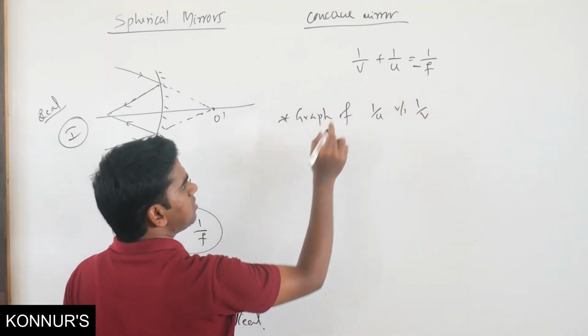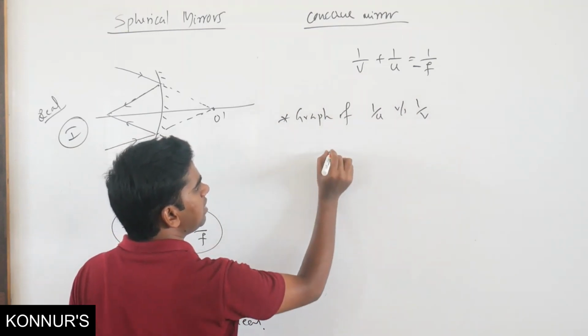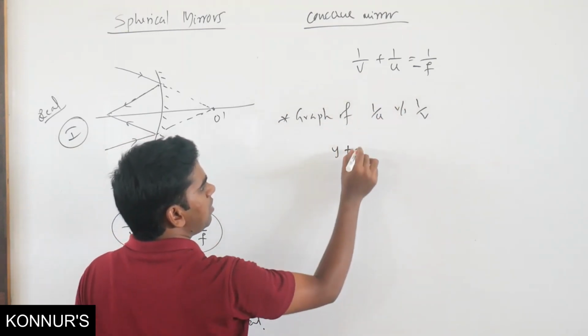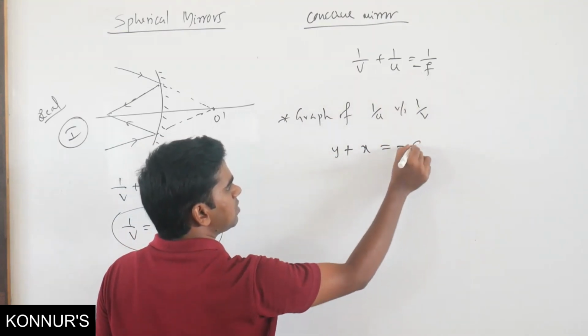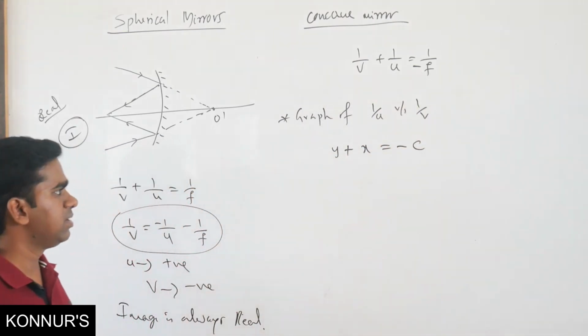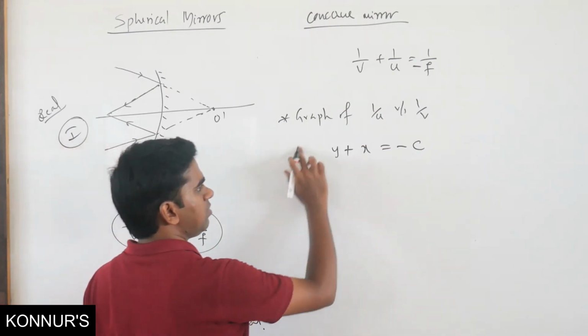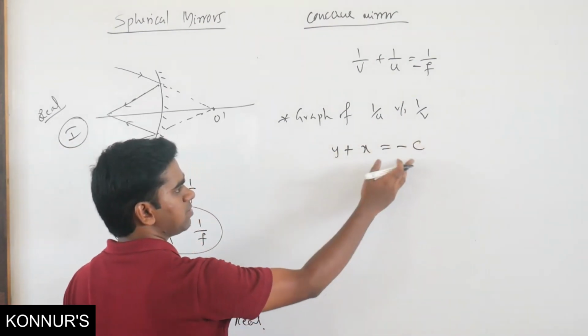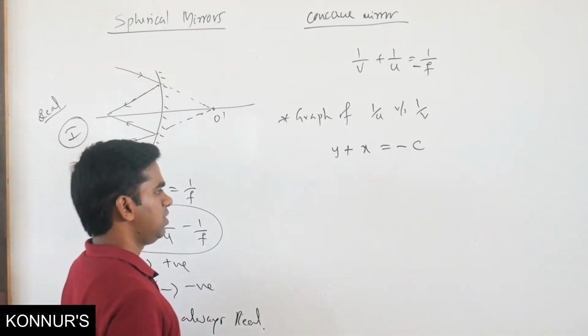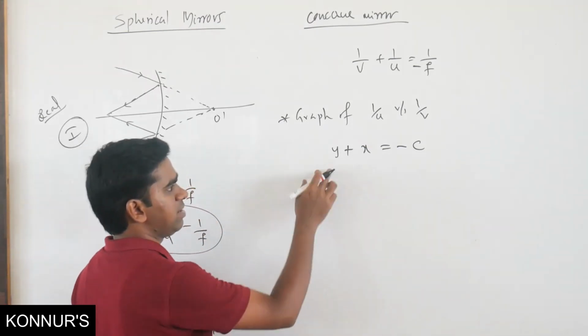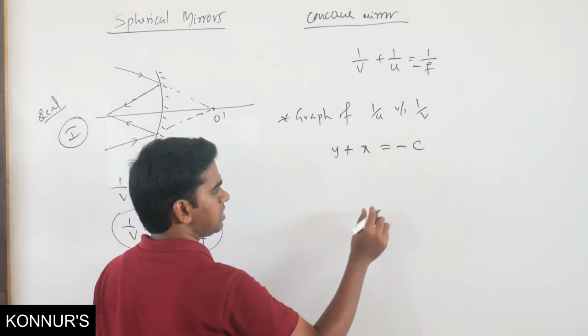If I take this equation, 1/v I will take as y, 1/u I will take as x, and minus 1/f is a constant, I can take it as c. So is it not the equation of a straight line? y equals x plus c, with negative slope. If I plot the graph, it should be a straight line.